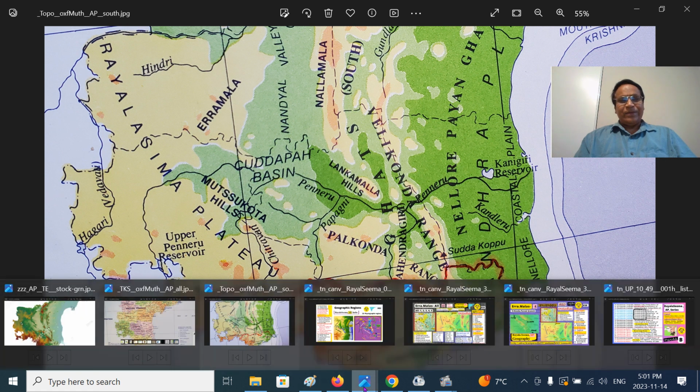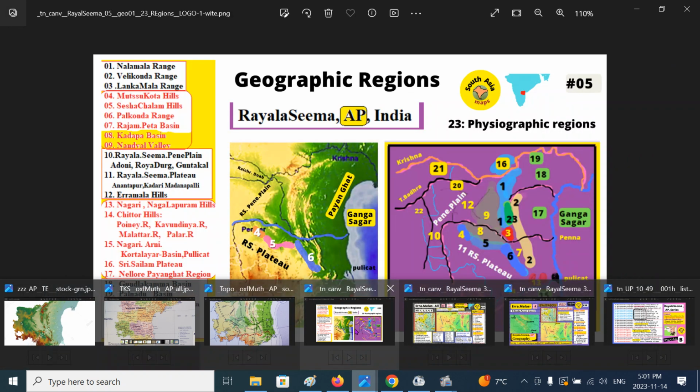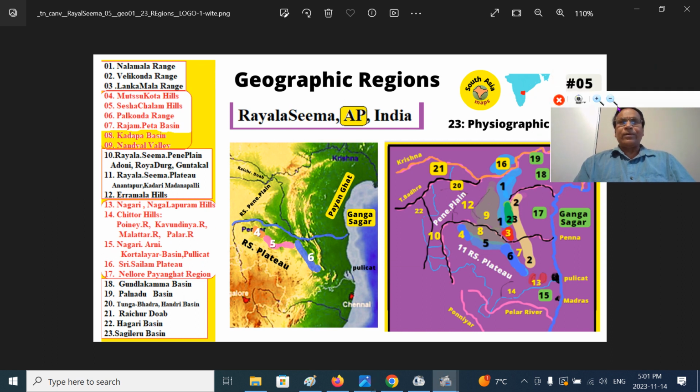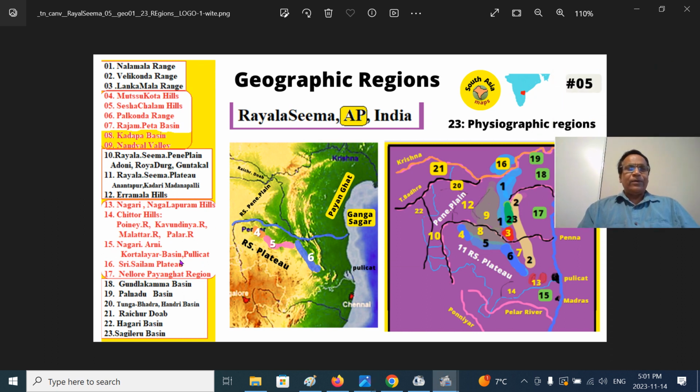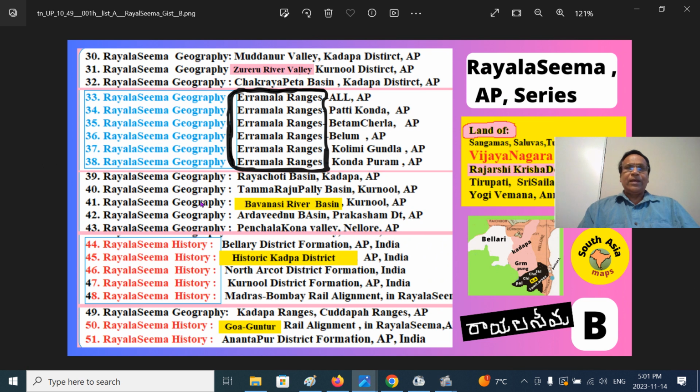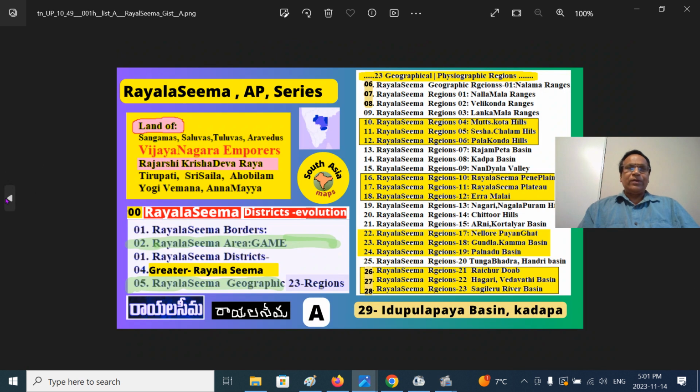So that gives you a broader part. Those who want a broader outlook can go to part 5 and see the 23 geographic regions. And this is the Rayalaseema region, and the previous parts of the Rayalaseema series you can look at.